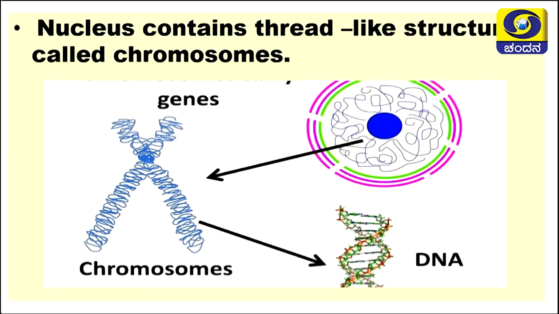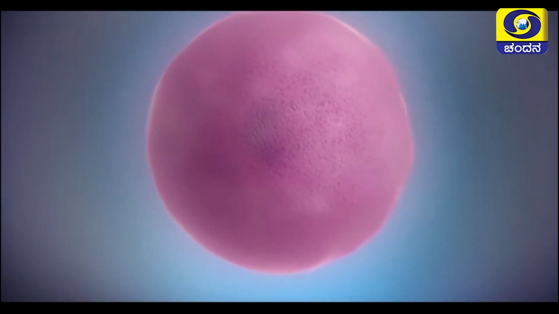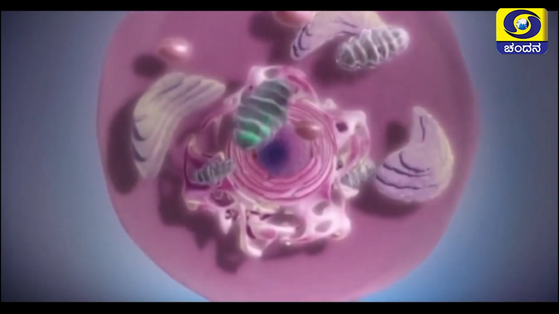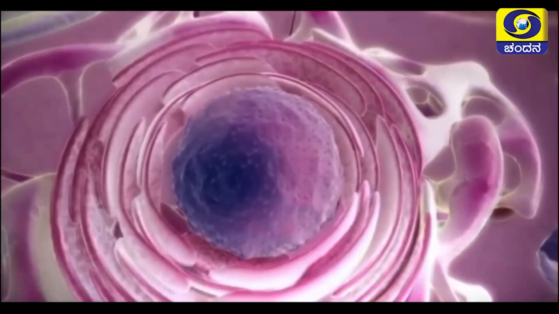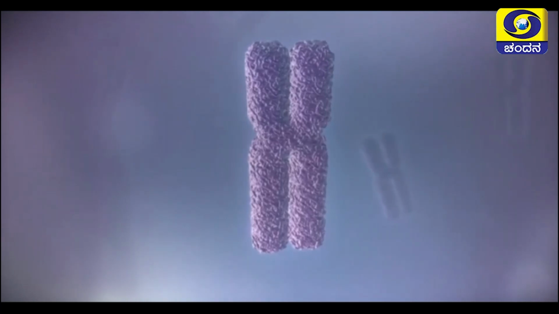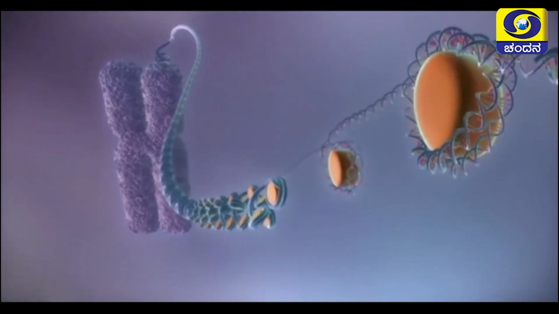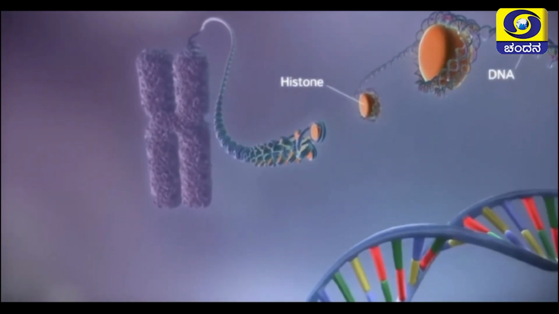Since chromosomes help in the transmission of genetic characters from one generation to another, chromosomes are considered the hereditary vehicles. The cell is the structural and functional unit of living organisms. The nucleus is present inside the cell, within which chromosomes are present. Genes are linearly arranged on chromosomes and control the biological characteristic features of living organisms.